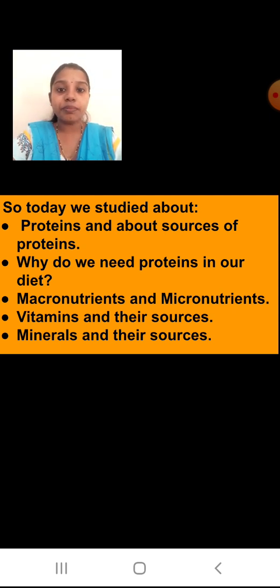Last we saw about minerals and their sources. What were the minerals? Again we require them in small quantities. They were iron, potassium, sodium. Why do you require them in small quantities? Because they also help you to resist the diseases. For example, we saw about calcium. If you eat less calcium in your diet, then your bones will become weak. You need calcium for your teeth and nails to keep them strong.